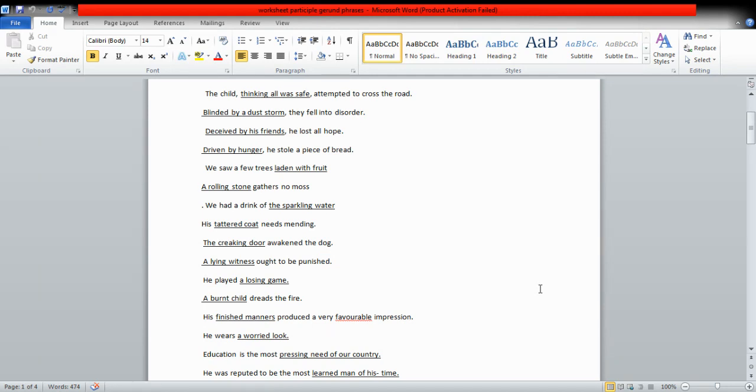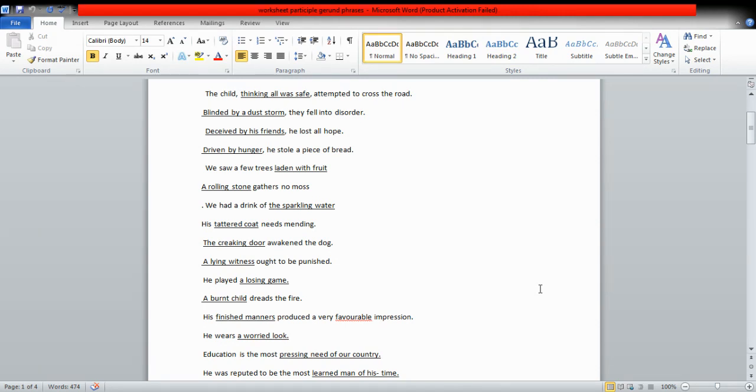His finished manners produced a very favorable impression. It means that finished is again a past participle and it is acting as an adjective over here. So it is a participle phrase. He wears a worried look. Worried is again a past participle and it is acting as an adjective. What kind of look? This is what it is describing.